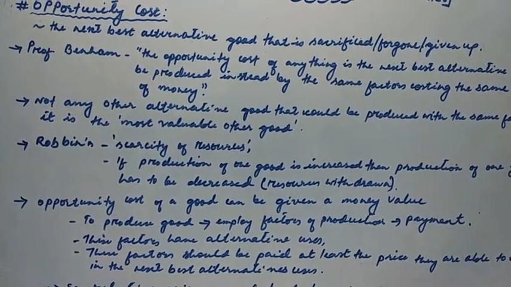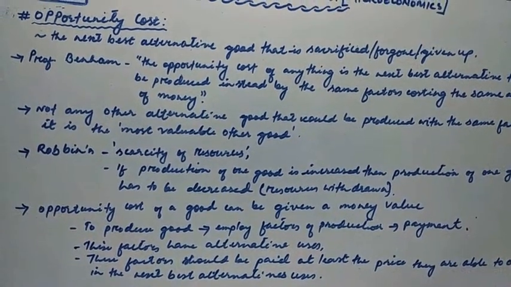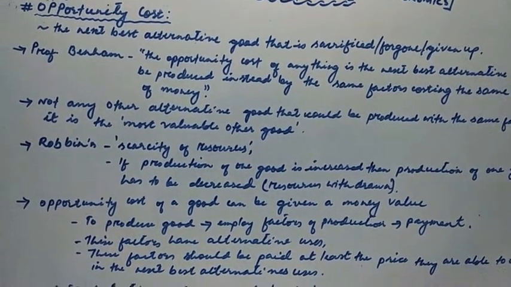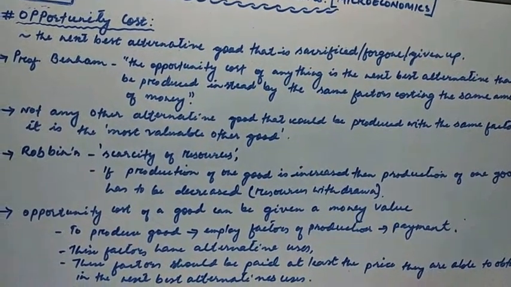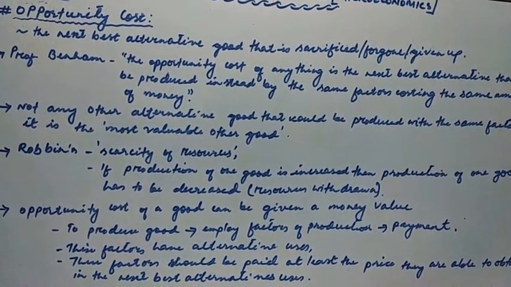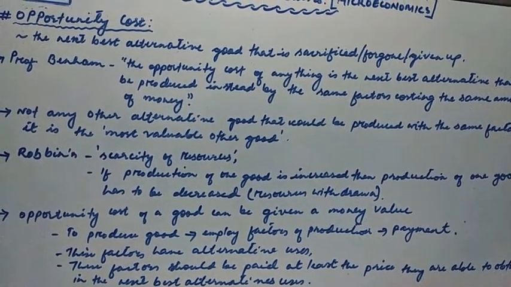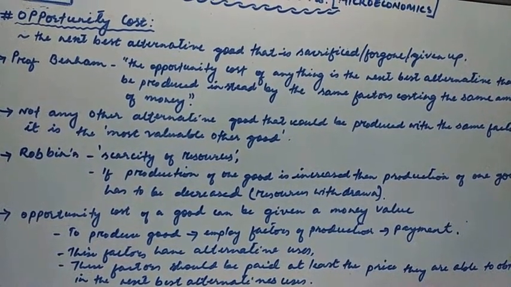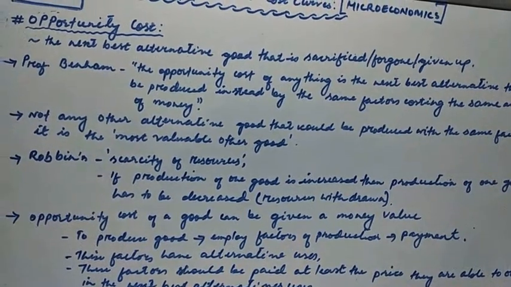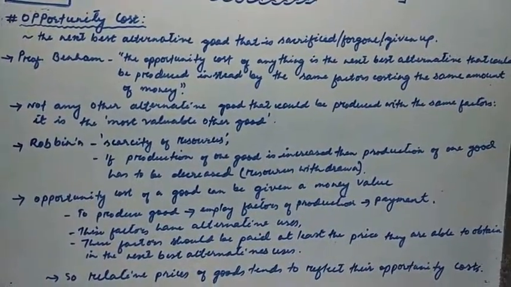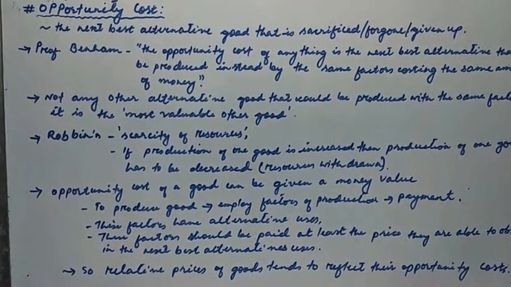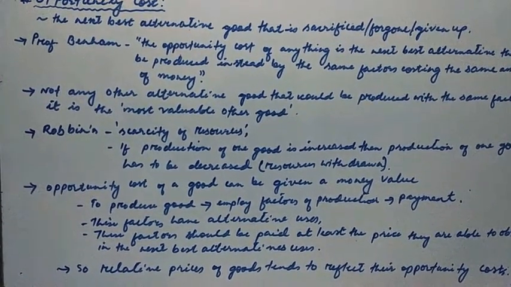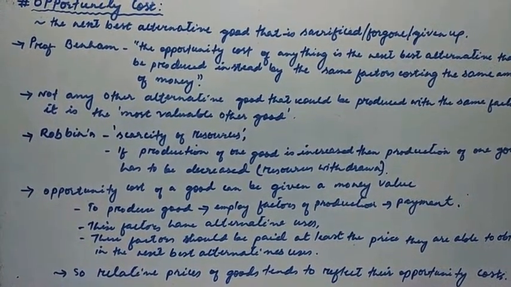And to take another example, a farmer who is producing wheat can also produce potatoes with the same factors. Therefore, the opportunity cost of a quintal of wheat is the amount of output of potatoes given up. A farmer can produce either potatoes or wheat.